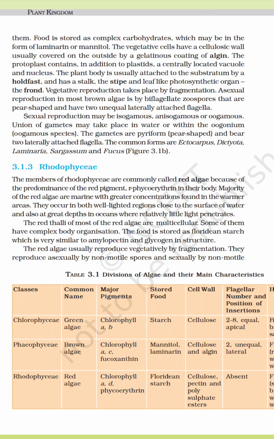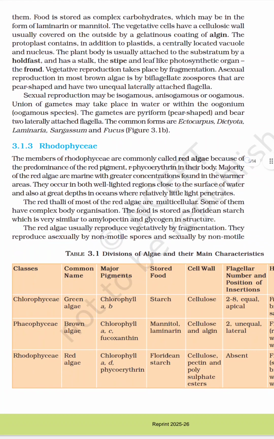The examples are Ectocarpus, Dictyota, Laminaria, Sargassum and Fucus. Comparing to the green algae or chlorophyceae, here the plant body structure is a little more complex, containing three parts. When compared to chlorophyceae, the body structure is a little more complex in brown algae.